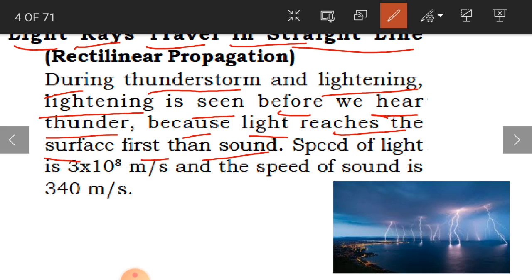Okay, so the speed of light is 3 into 10 to the power of 8 meters per second, and the speed of sound is 340 meters per second. Clear? So this is how you can calculate how light travels faster than sound. Clear children? Yes, now this we call rectilinear propagation.